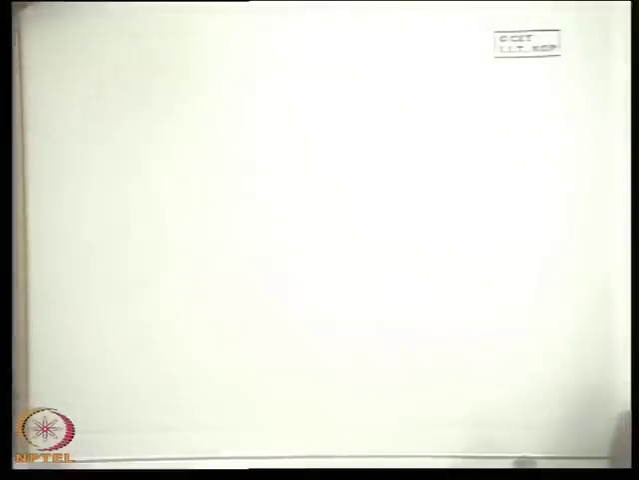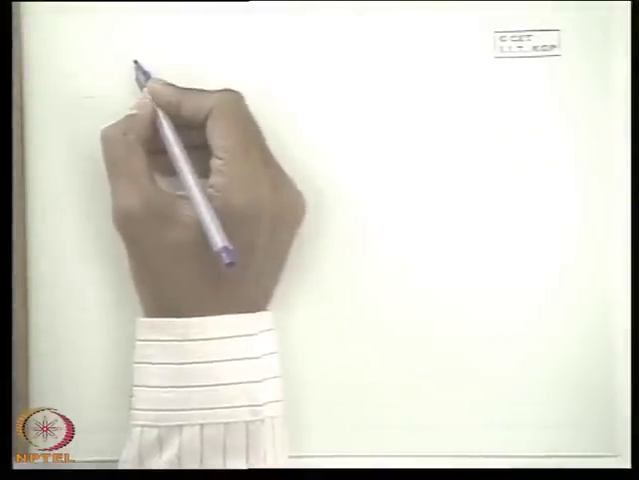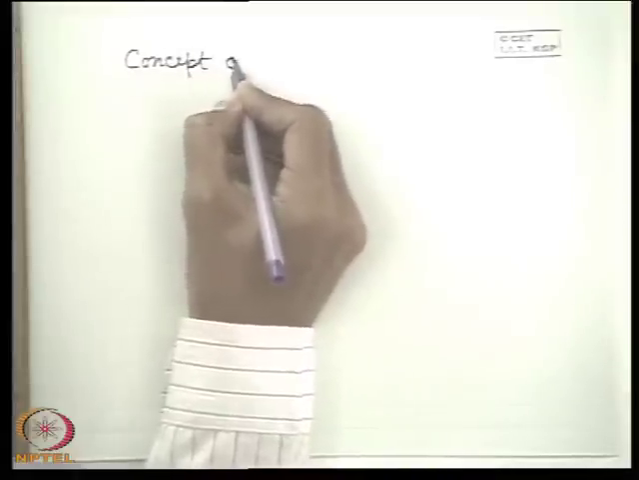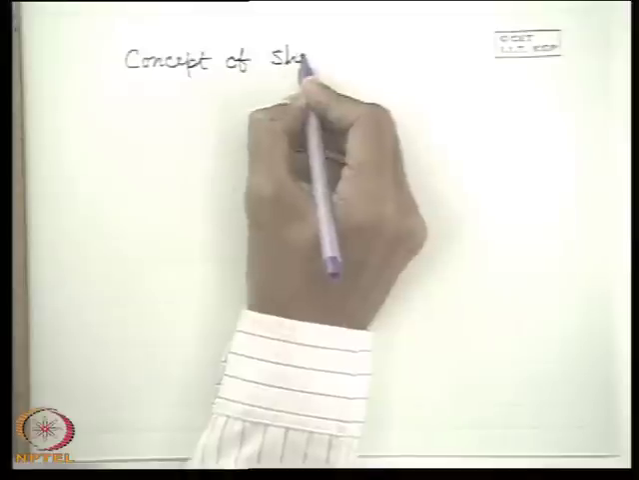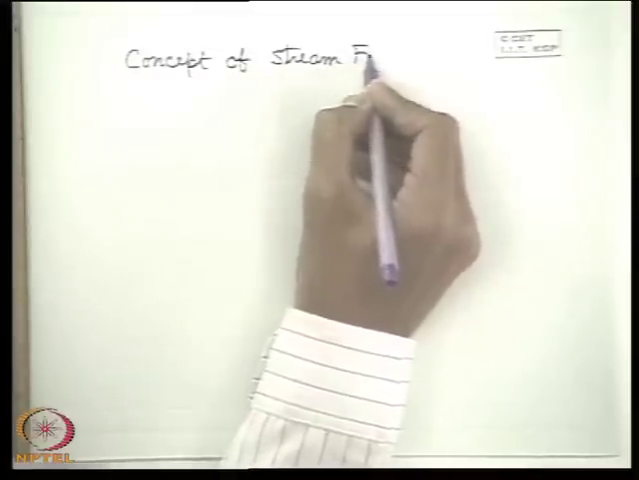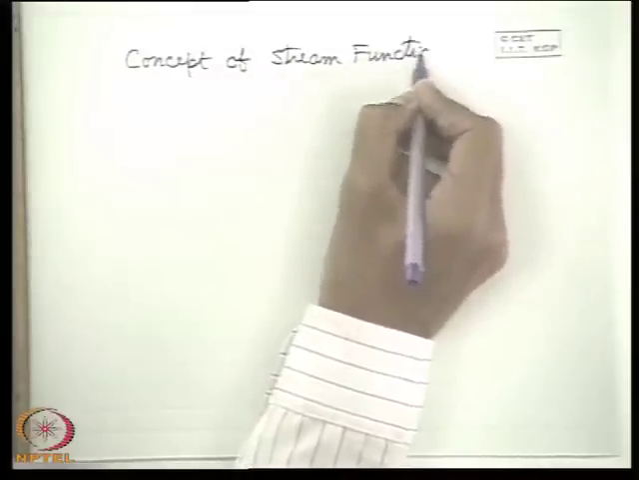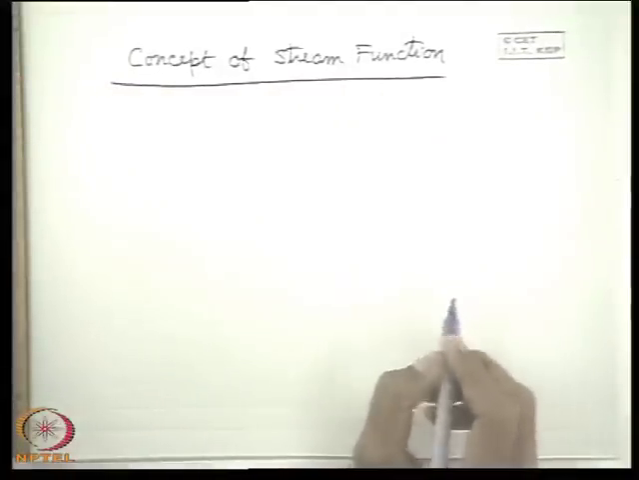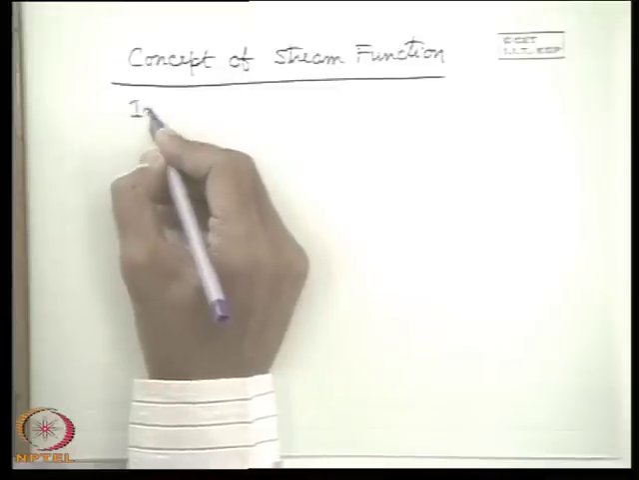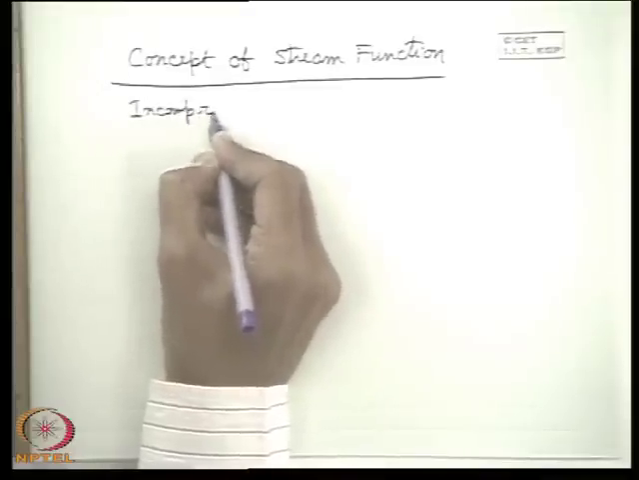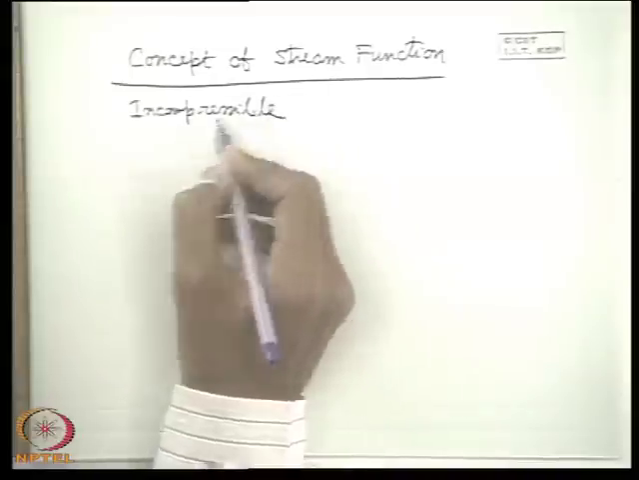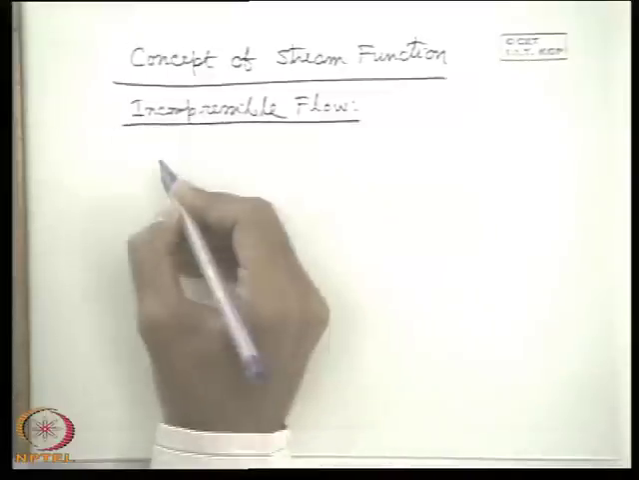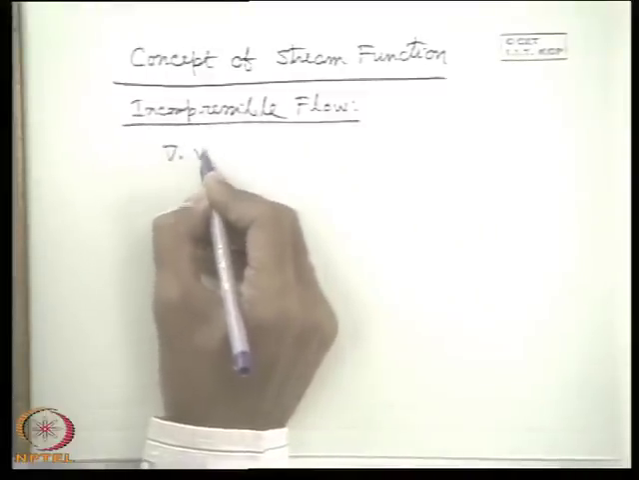Now after this I will go to a very important concept in fluid flow, which is the concept of stream function. What is a stream function? Concept of stream function. Now we know that for an incompressible flow, we should not always say incompressible steady, even for an incompressible flow, that means even if it is steady or unsteady, the continuity equation is such.